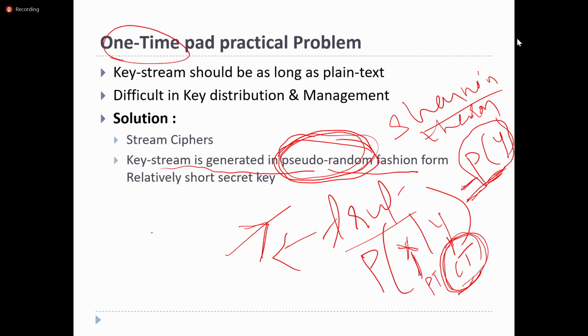One-time pad specifies true randomness, whereas other stream ciphers specify pseudo-randomness, because in pseudo-random they use a key of some specific size and generate a key stream, whereas in truly random it uses a key of the plain text size. It will not reuse the key again and again, and it does not generate a key stream.